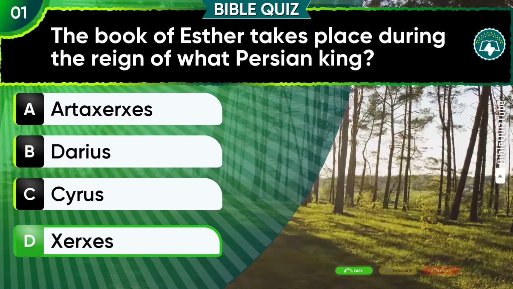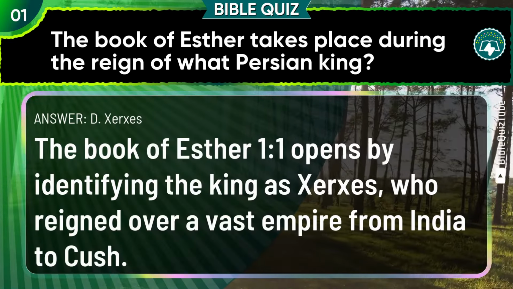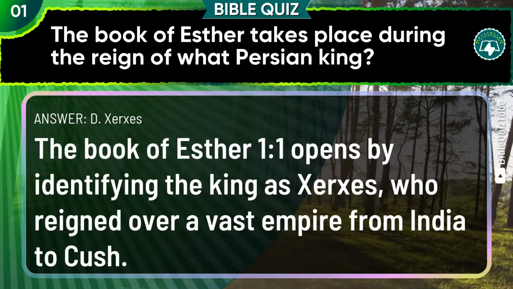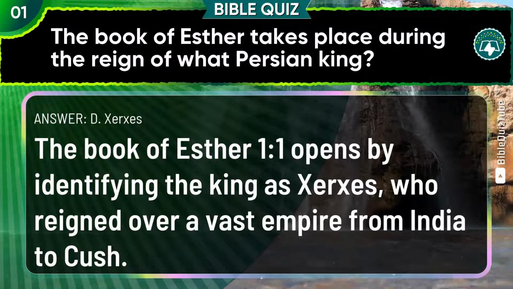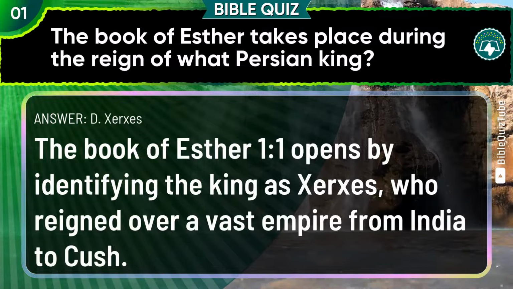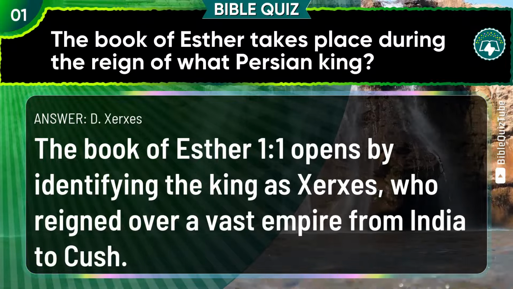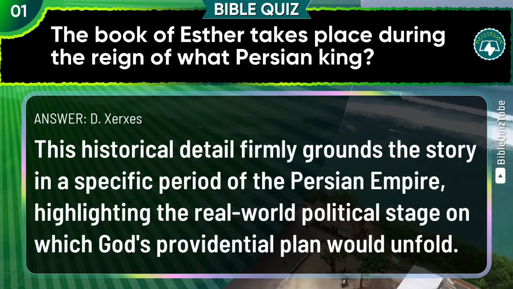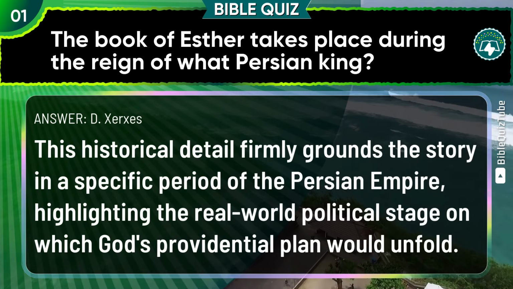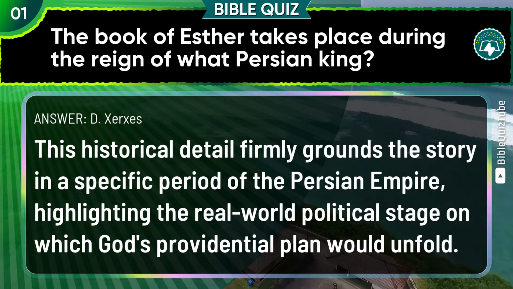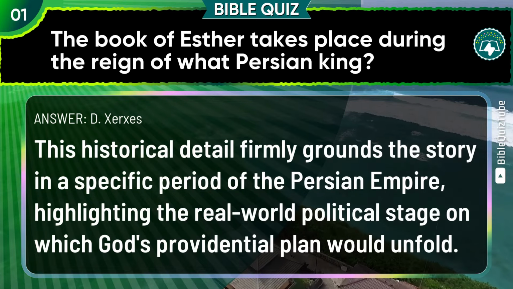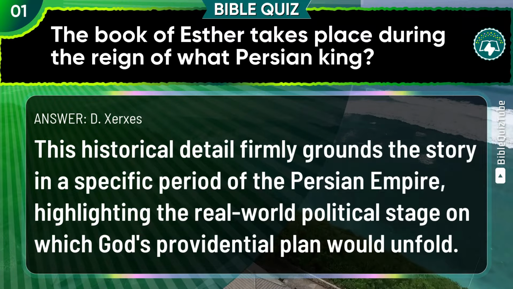Xerxes. The explanation. The Book of Esther chapter 1 verse 1 opens by identifying the king as Xerxes, who reigned over a vast empire from India to Kush. This historical detail firmly grounds the story in a specific period of the Persian Empire, highlighting the real-world political stage on which God's providential plan would unfold.